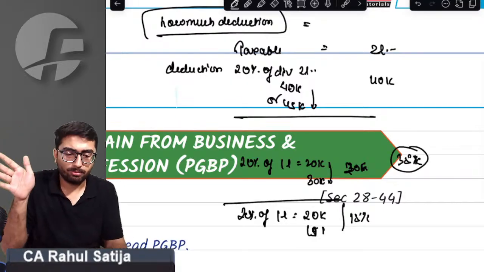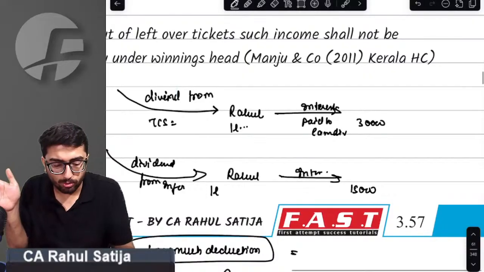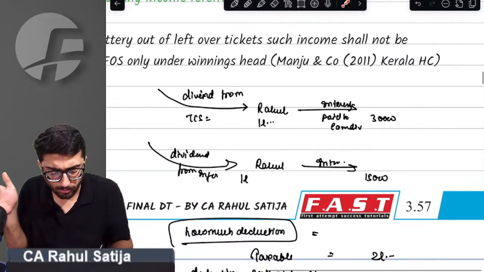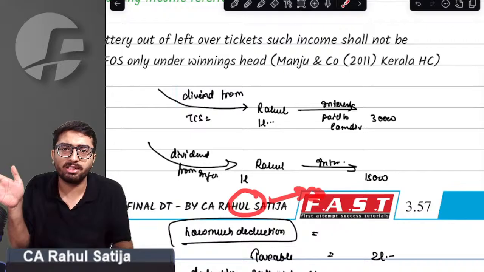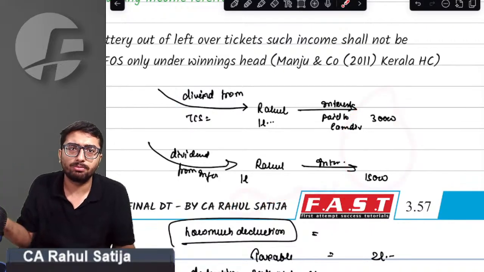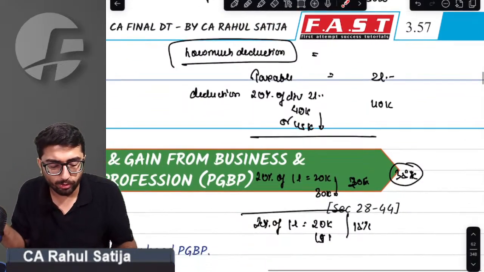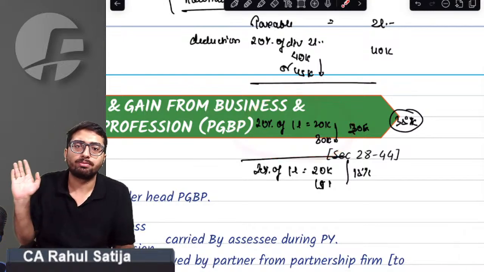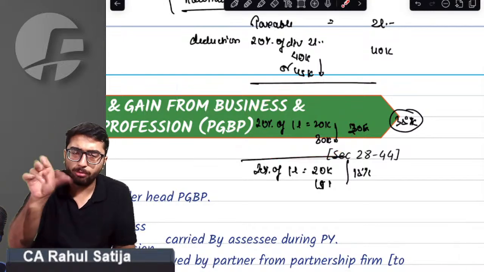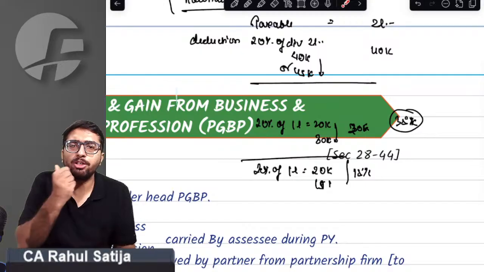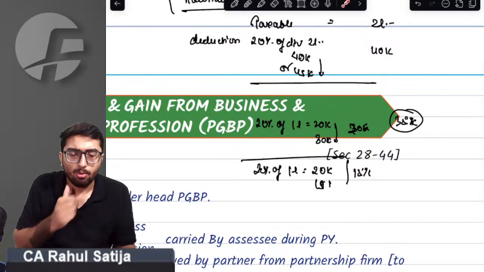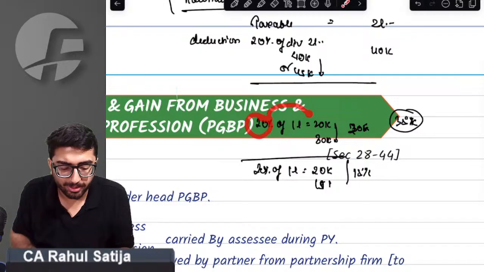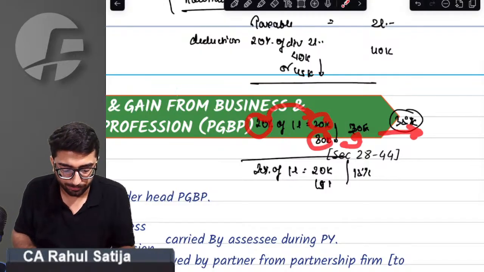I have an option to go for total dividend, take 20% and take total interest, and compare. Or I have an option of going by the individual dividend system. What it means: take dividend from one company, take out 20%, take out the interest paid for earning that dividend, compare it.